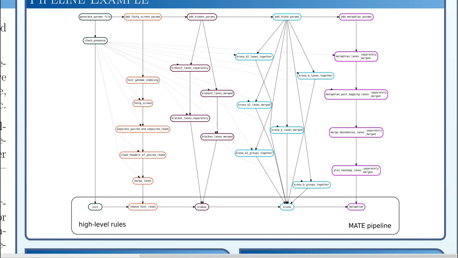During the initial step of the analysis, which is shown here in the first column, we have a rule called check presence. This rule crunches through the sample sheet file and creates empty presence files, one for each sample, sample-lane combination, and so on. This makes it easy to use different subgroups of input files for different rules. For example, FastQScreen rule runs separately for each lane, while merge lanes requires all lanes for one sample as an input in order to merge them.